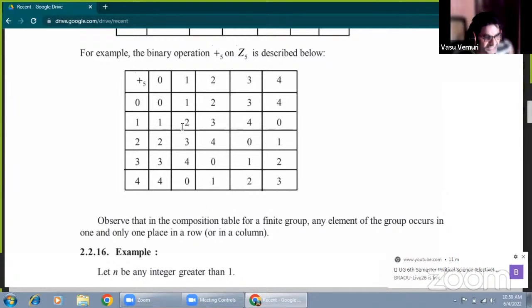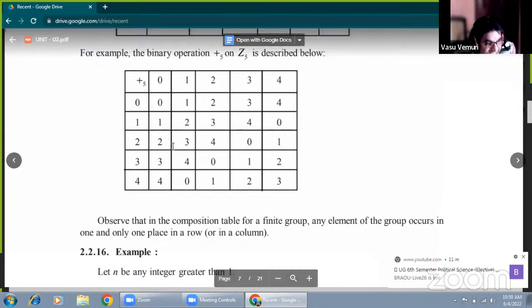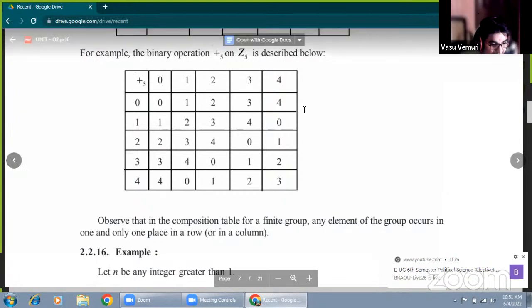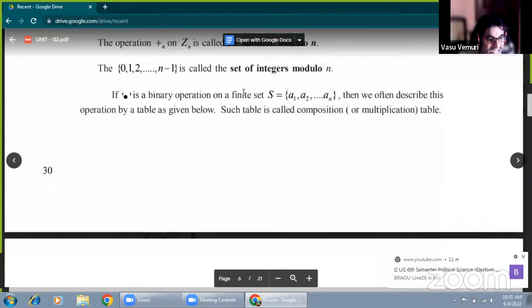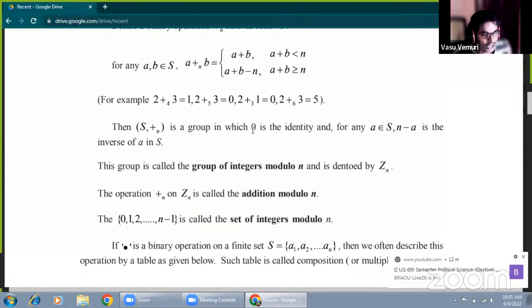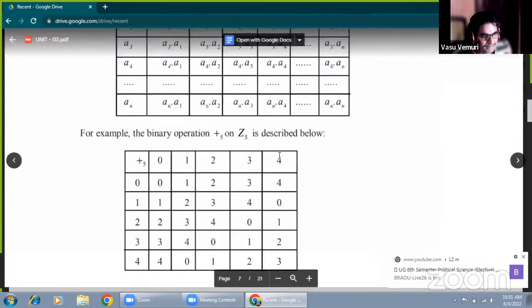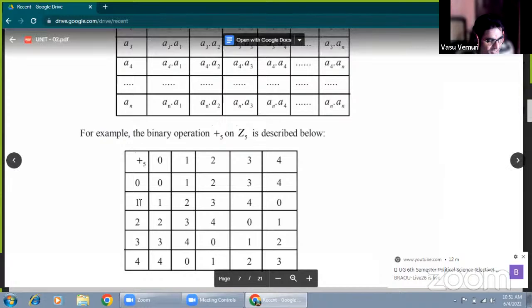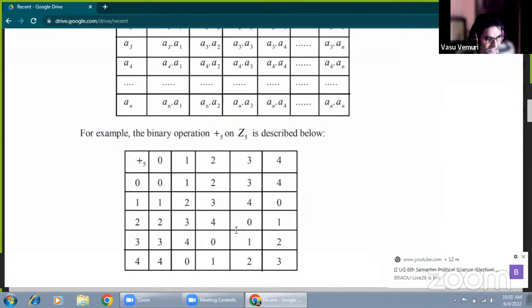Now by the definition, either 5 divides a plus b, that is, 5 divides 2 plus 3 and the remainder is 0, or, according to your textbook, another condition is a plus b is greater than or equal to n, and we get the value a plus b minus n. So 1 plus 4 is 5, and 5 minus 5 is 0. That is the result. At the same time, 2 plus 3 is 5, and 5 minus 5 is 0. Here 2 plus 3 is greater than or equal to n, and that value is 0.